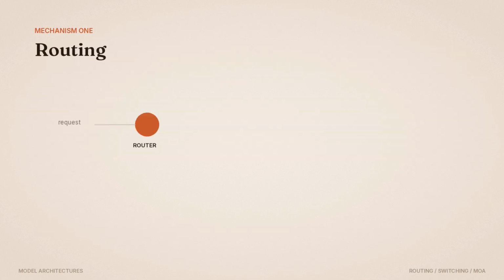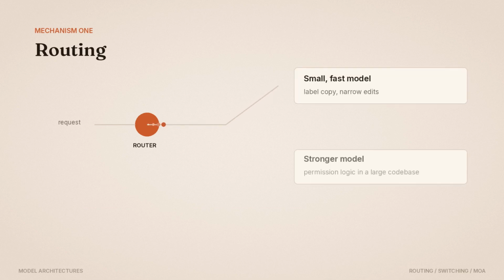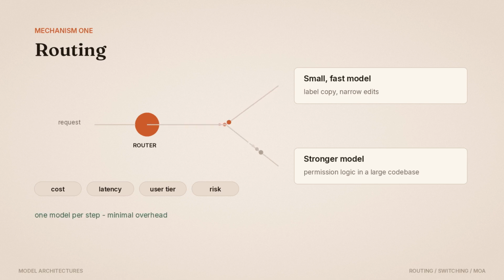Mechanism 1, routing. The system picks the right model per task before work starts. A small fast model for label copy, a stronger one for permission logic in a large code base, selection keys of cost, latency, user tier, or risk. This is the default efficiency play for high volume. One model per step, minimal overhead. The trade-off: quality is capped at what one model can judge alone.